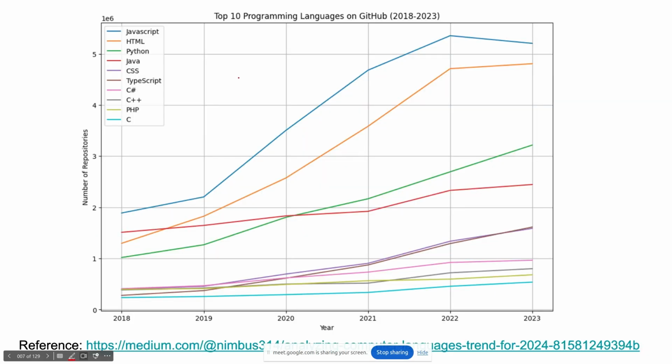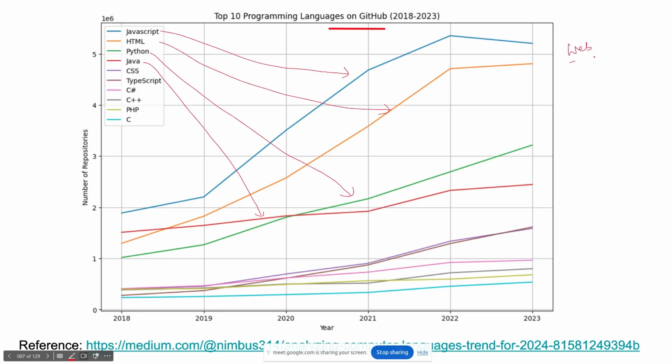One more thing, this is the top 10 programming languages on GitHub over the years, if you see. In the top 10 programming languages, the first one is JavaScript, with blue color. The second one is HTML, and the third one is Python with green color, and then Java with red color. So now the question is, why is JavaScript on top? Because most of the web applications are using JavaScript, JS.